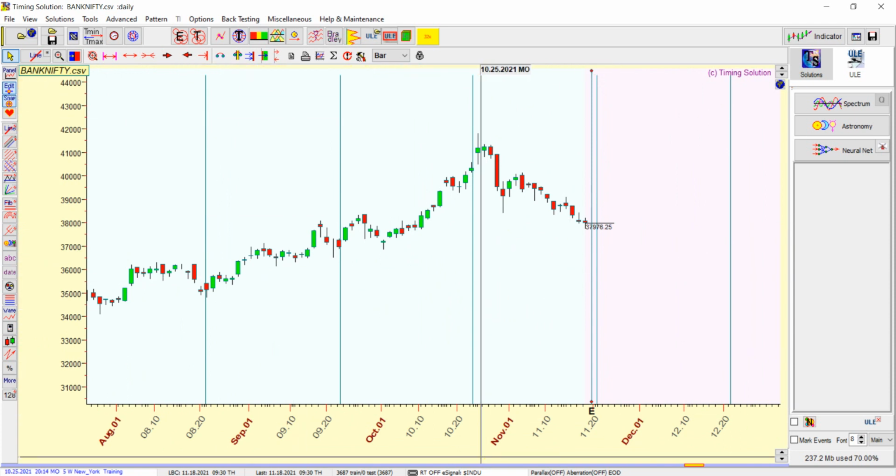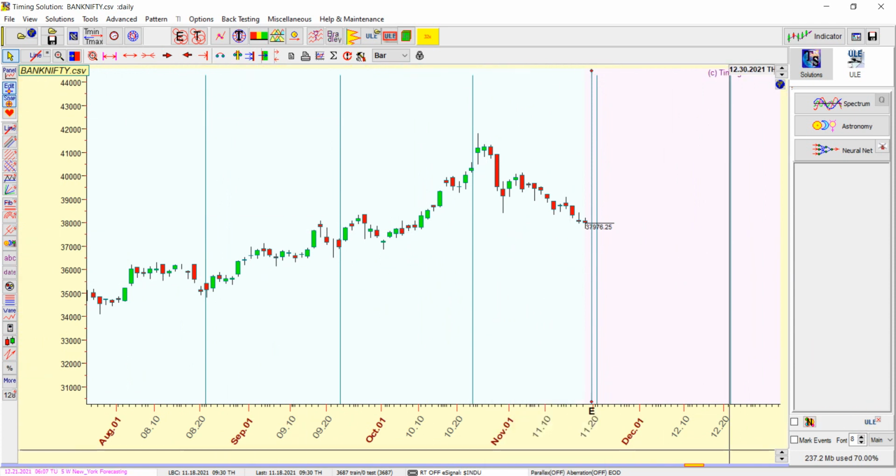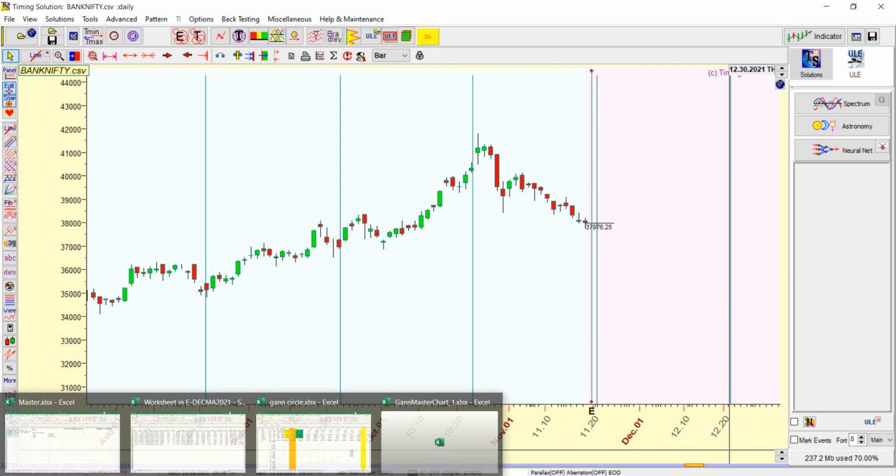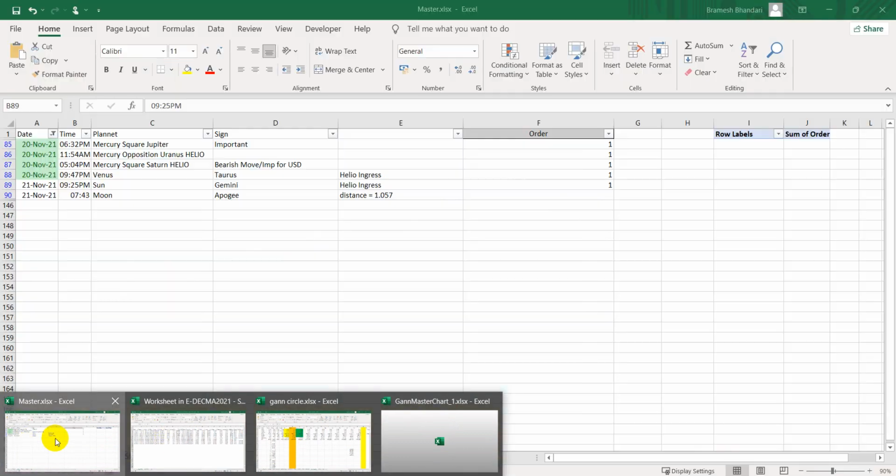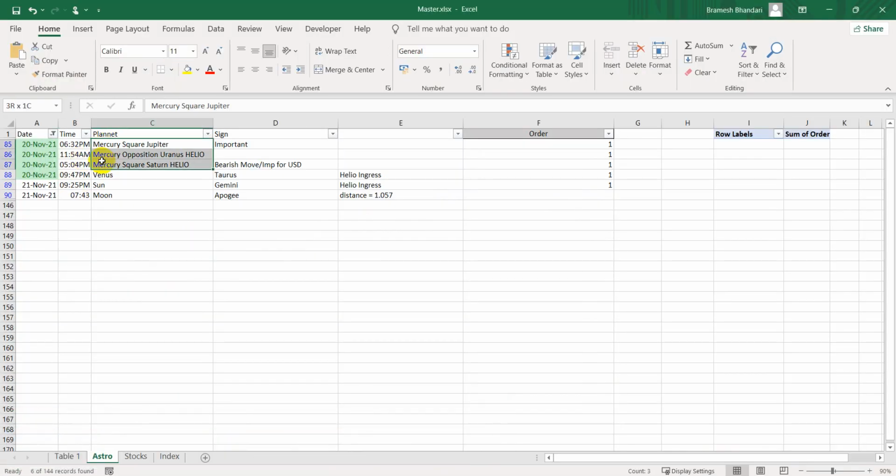Now we have some important astro aspects. Let me quickly show you, because these three aspects involve Mercury, and Jupiter, Uranus, and Saturn. All are outer planets. Always remember, whenever an inner and outer planet makes an important aspect, generally you tend to see a very good impact on the market. Let's quickly check. First we'll see Mercury square with Jupiter.